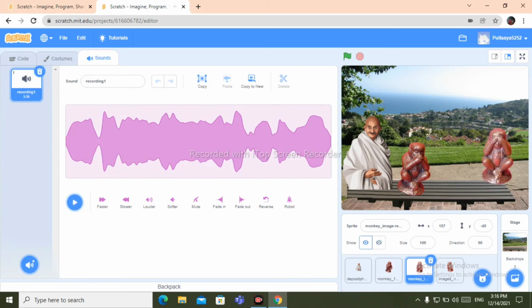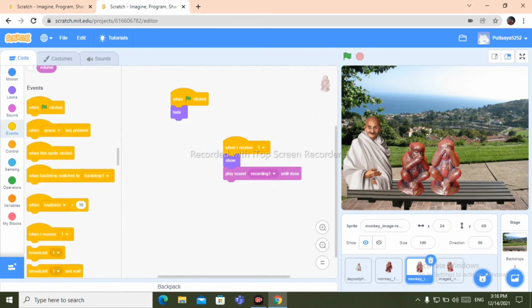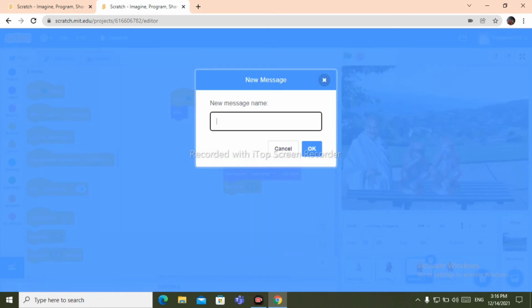This is our second sprite. I'll put it here. Okay, I have recorded this one also, so put it here, and after that the same code will be repeated here also. Broadcast new message, you have to create again a new message and renaming it as 7, click on OK